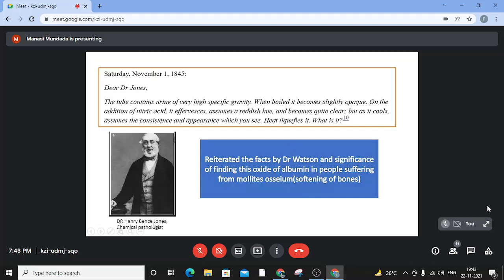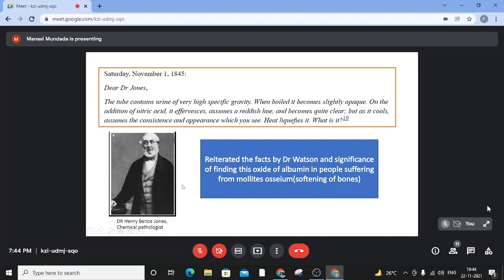Henry Bence Jones, who was a chemical pathologist at a very famous London college. In an interesting excerpt that I found on the net, he wrote, "Dear Dr. Jones, the tube contains urine of very high specific gravity. When boiled, it becomes slightly opaque. On the addition of nitric acid, it effervesces, assumes a reddish hue and becomes quite clear. But as it cools, it assumes the same consistency and appearance that you see. Heat liquefies it. What is it?"